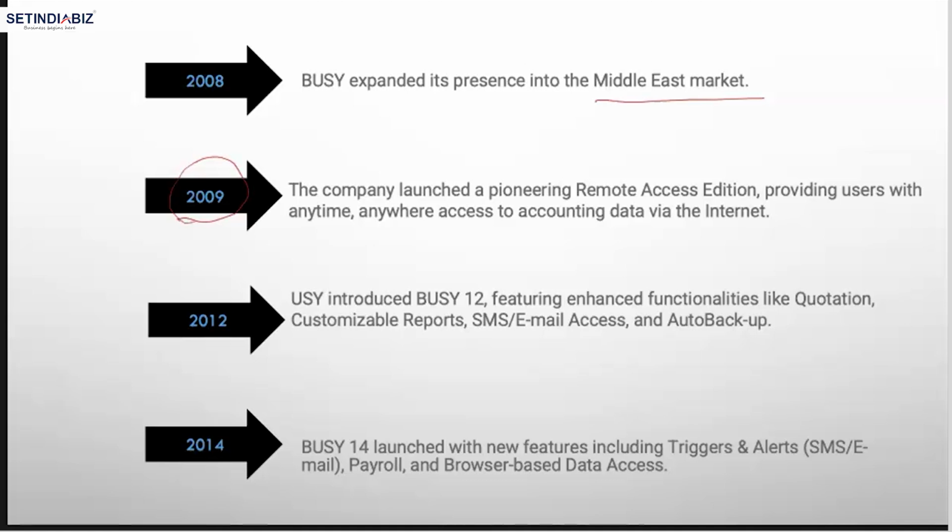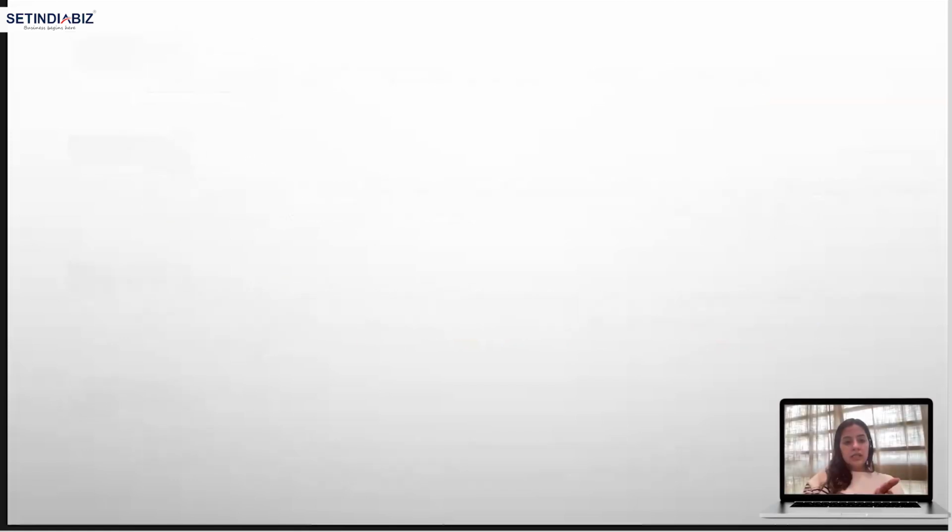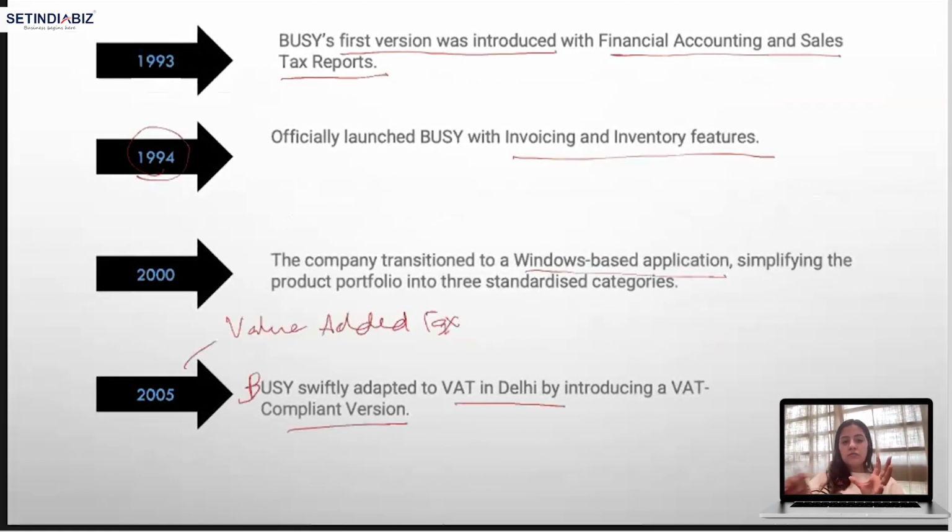Okay, in 2012, again, I'm sorry for this writing error, Busy introduced Busy 12 featuring enhanced functionalities like quotation, customizable reports, SMS email access, and auto backup. So after 2000, when it was fully launched with accounting, inventory, and invoicing features, there were updates in the software according to societal needs.